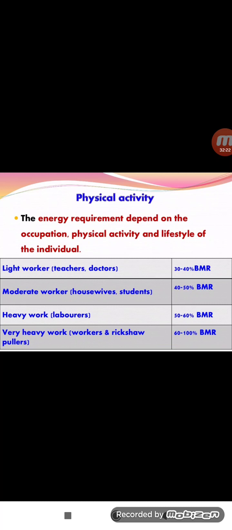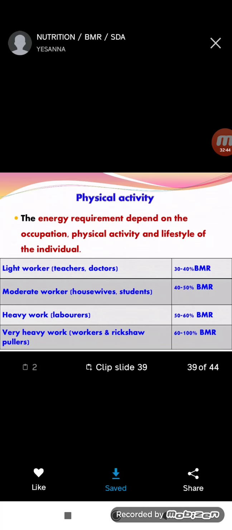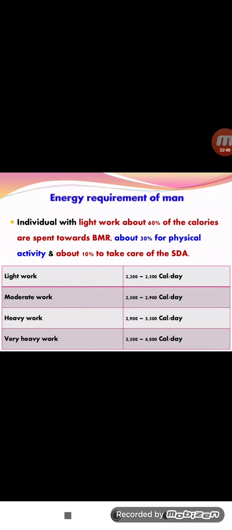Very heavy workers means rickshaw pulling workers, etc. They use 60 to 100% BMR, depending upon the physical activity, whether at rest, working, jogging, or at the gym. For different purposes we use different BMR values. So this is about physical activity.